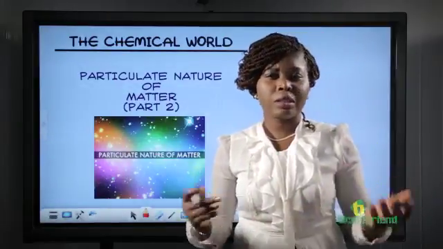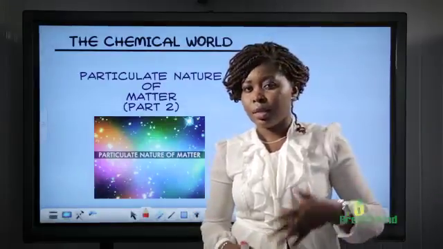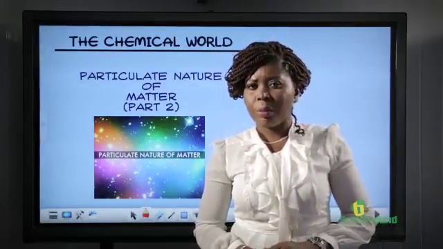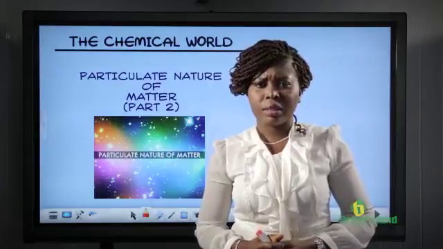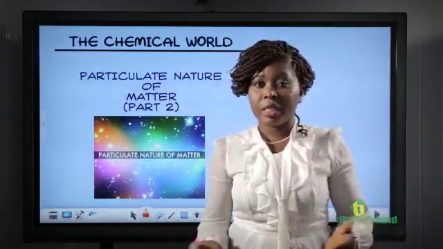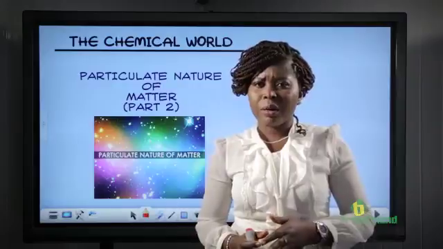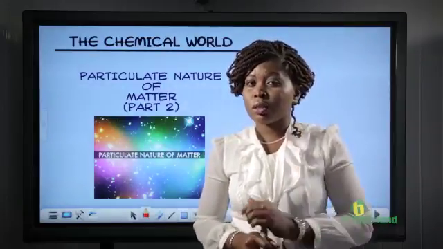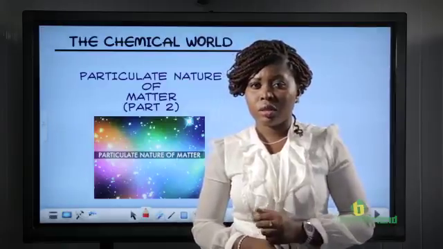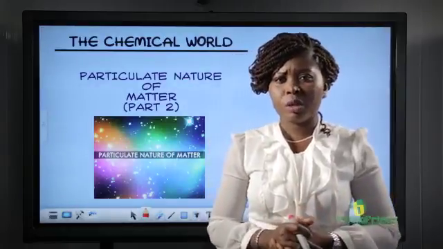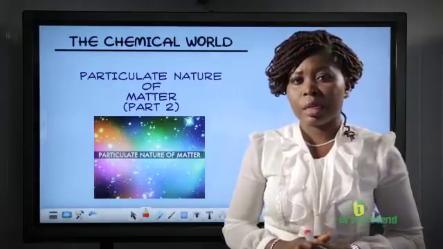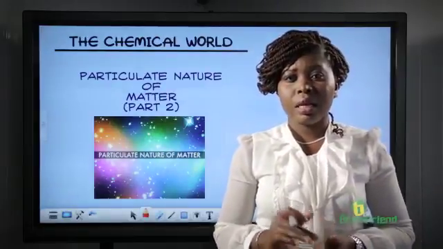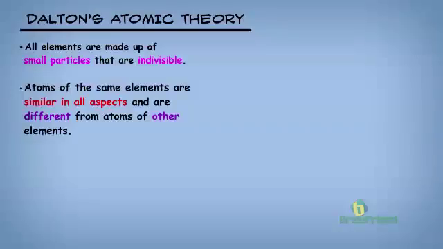There were a lot of studies in the late 17th and early 18th century about the nature of the atom. A lot of scientists made a lot of assumptions about these atoms and how they behave. One such scientist is John Dalton, and the theory he put up concerning the atom is known as Dalton's atomic theory. Now we'll be taking a look at two of Dalton's theories.